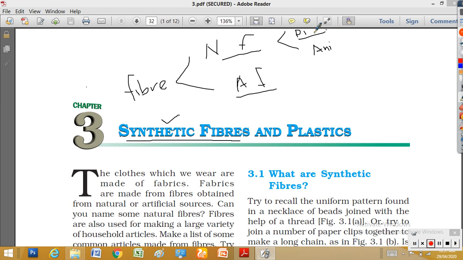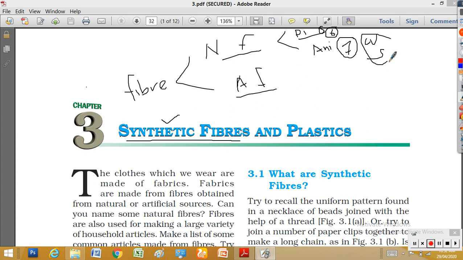In class 6 you studied about plant fibers, cotton fiber and jute fiber, and in class 7 you studied about animal fibers, wool and silk.